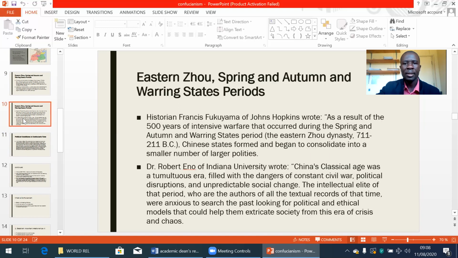We can compare this with our country. Most of the political elites that we have in Kenya today arise out of a post-colonial era where the majority of citizens felt betrayed by those that had, in quotes, brought liberation to our country.